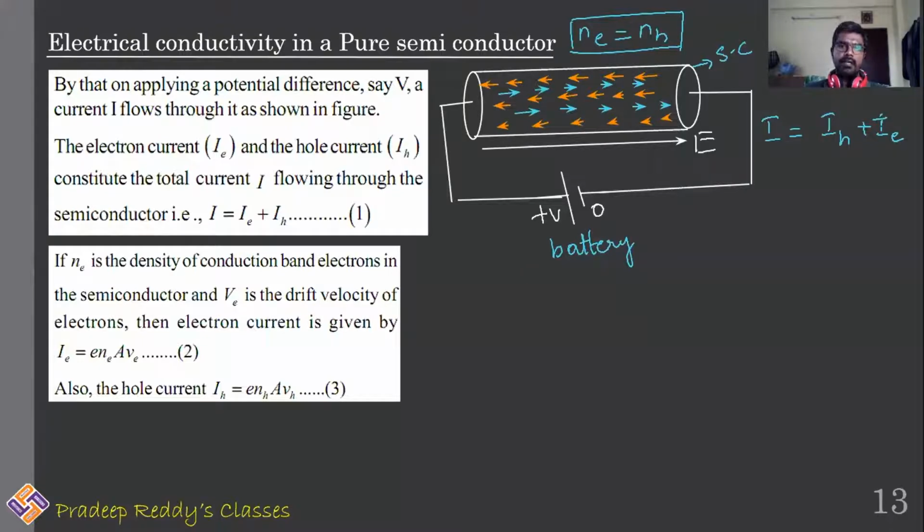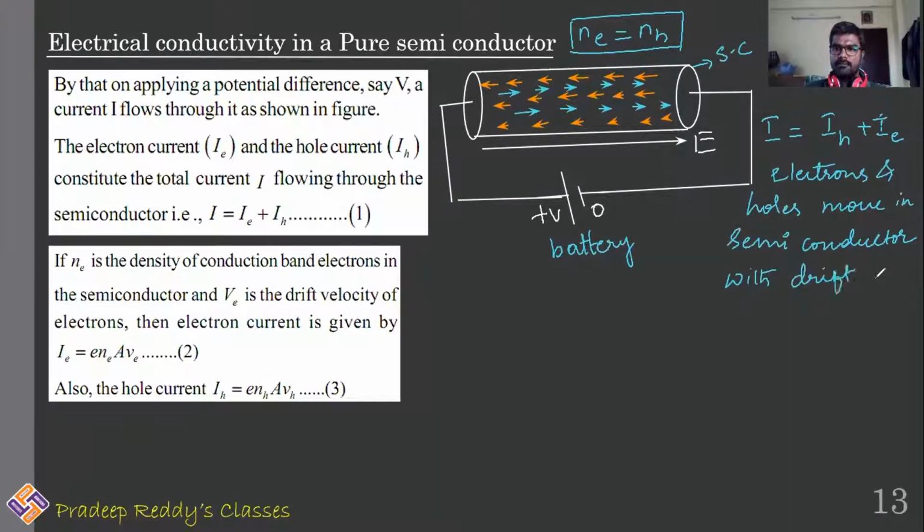Now, as we know, electrons and holes are under motion due to the external electric field. Therefore, electrons and holes move in the semiconductor with drift velocity Vd.